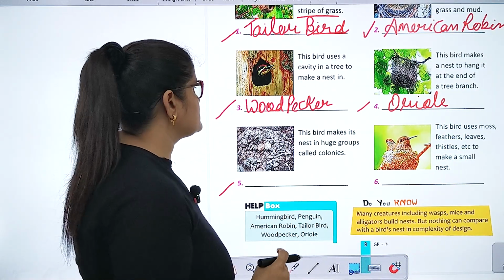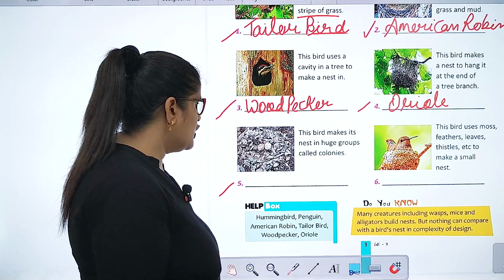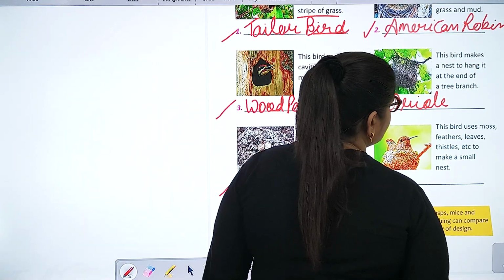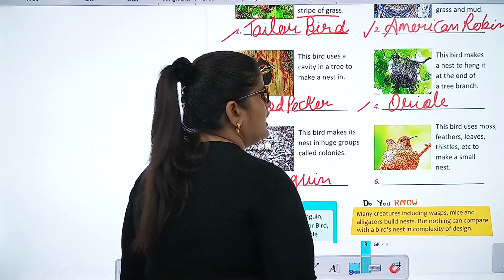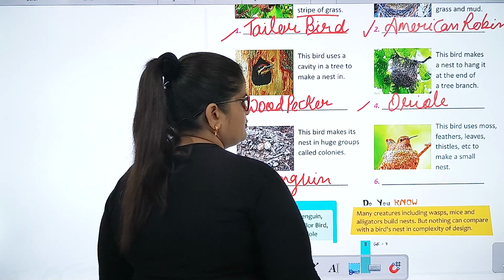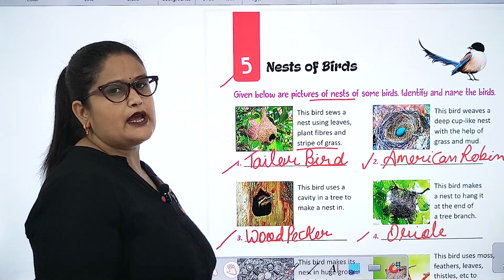This bird makes its nest in huge groups called colonies. This bird uses mosses, feathers, leaves, thistles, etc. to make a small nest. Hummingbird. So everyone, this chapter is over.